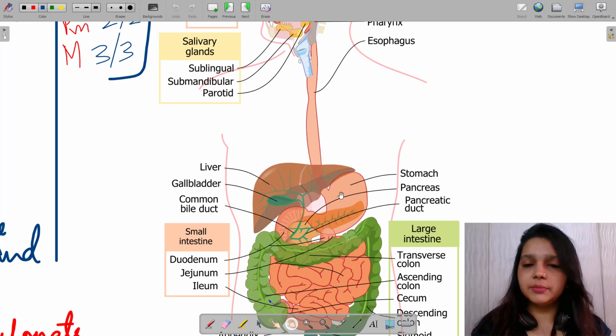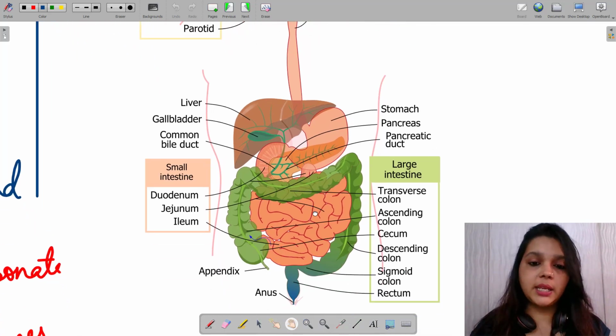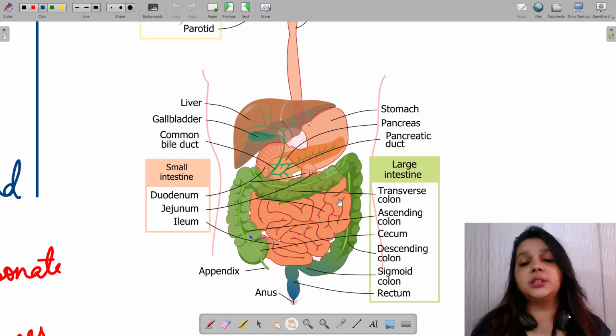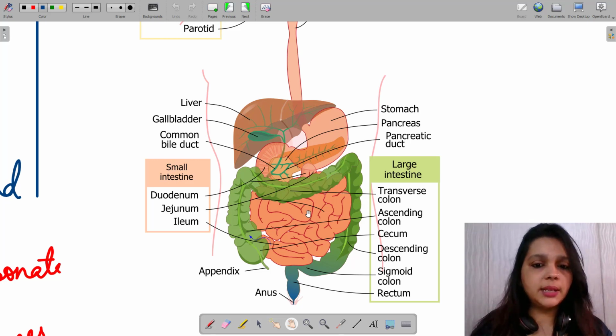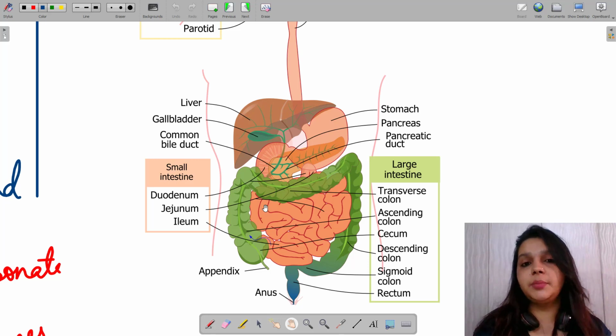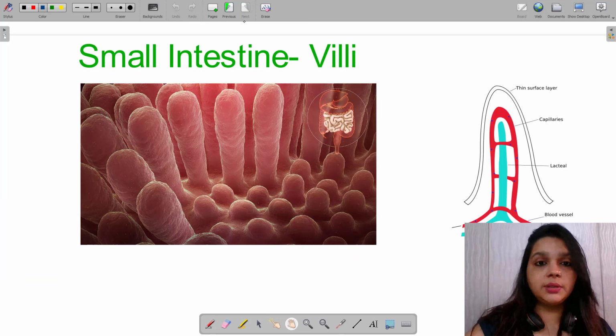After the food has been digested here, it moves on to the small intestine, which is a highly coiled structure and is much longer than the large intestine. It's just because it is coiled in a highly coiled manner that it is placed there. It's much longer, as we can really imagine here. So the small intestine basically is the one which is going to absorb the digested food, and then pass it on into the bloodstream. How does it do that?